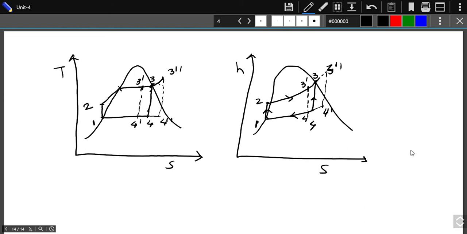That is why the Rankine cycle is feasible and practical, and we can use it easily. The Carnot cycle is not practical because constant temperature heat addition or rejection is not possible in actual conditions. It is difficult to have constant temperature heat addition, but constant pressure heat addition and rejection is possible. That is why the Rankine cycle becomes the practical cycle instead of the Carnot cycle. Okay, so now we will stop here.